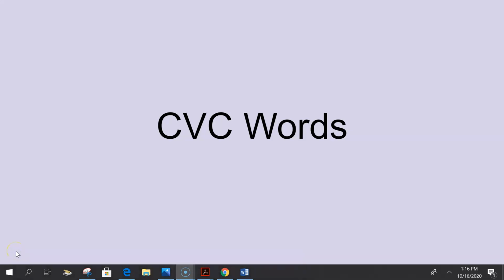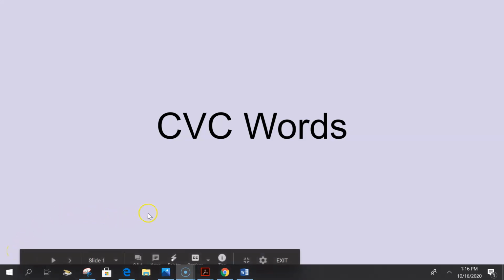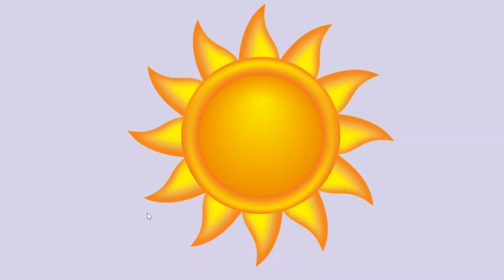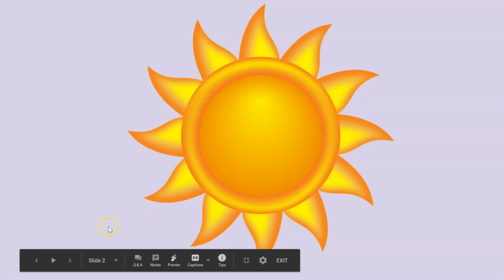Okay, now you're going to practice writing the sounds you hear when I show you a picture. This is a sun. S, u, n. Sound it out. Write the sounds you hear in sun. S, u, n. Great. If you need to pause for more time, go ahead.